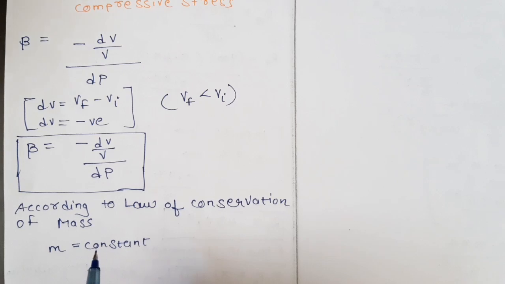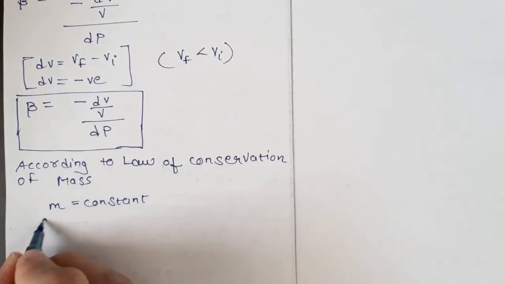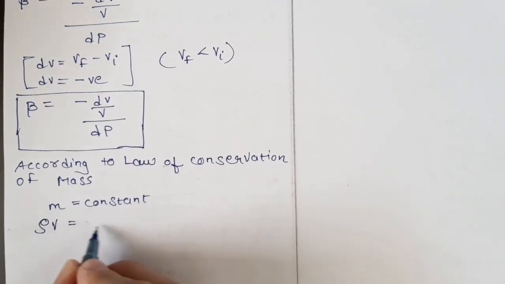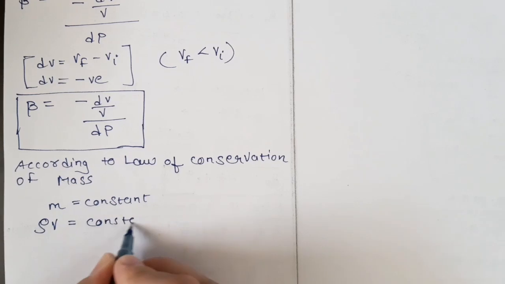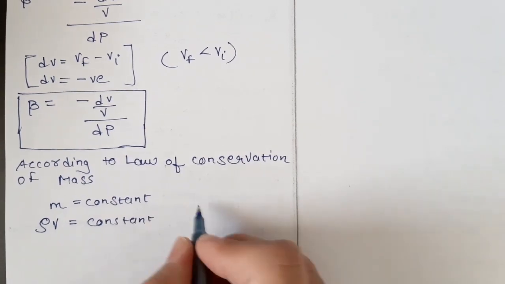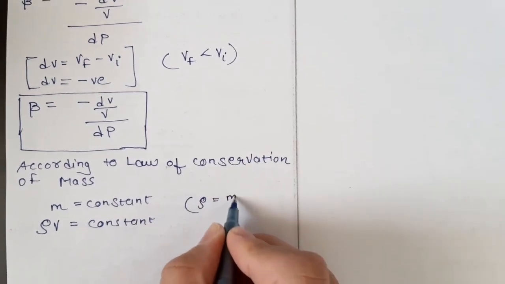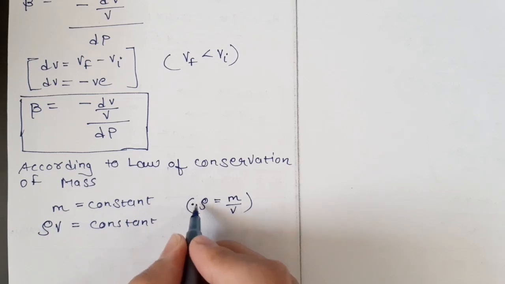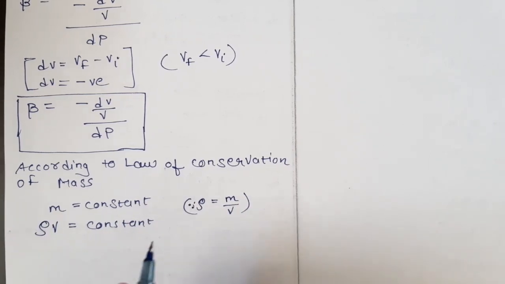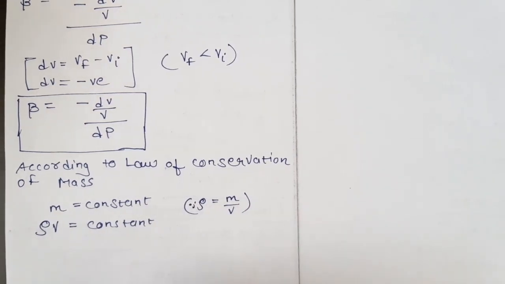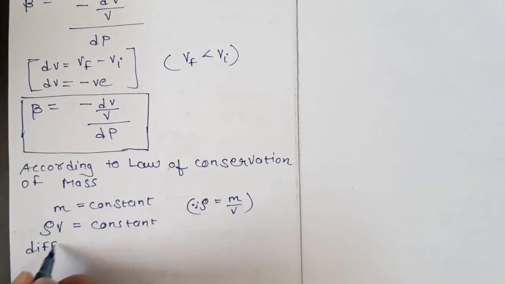Now what is mass? Mass can be given by density into volume. We know that density is equal to mass upon volume, so mass is equal to density into volume. So density into volume equals constant. Now differentiate the above equation.